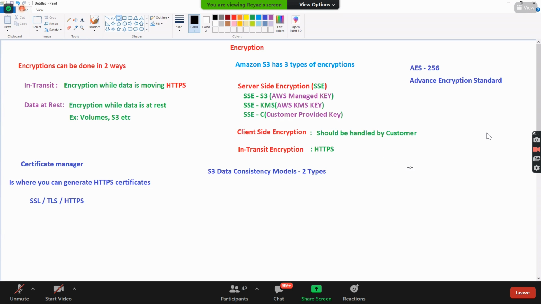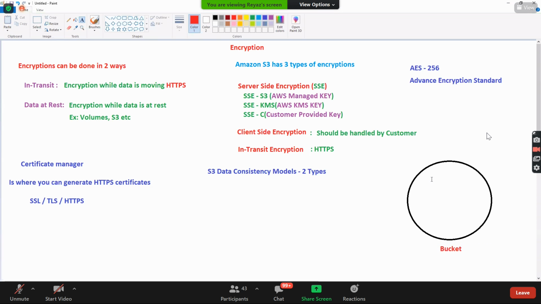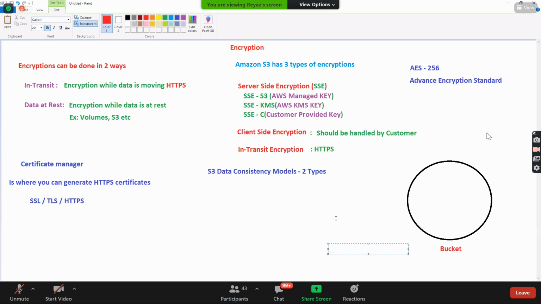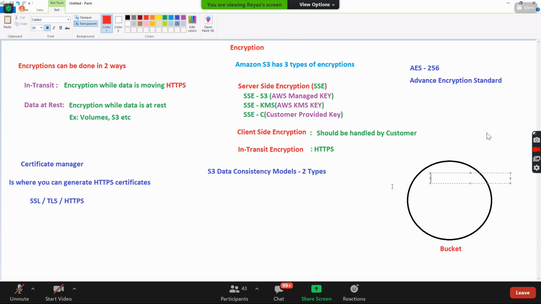Let's say, for example, we have a bucket here. Guys, tell me, without writing anything, can you read it? Yes or no?